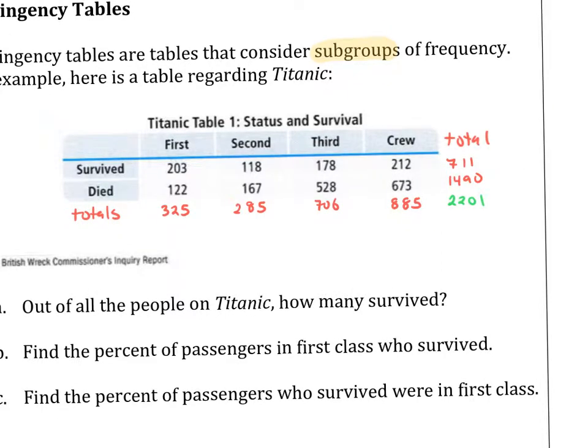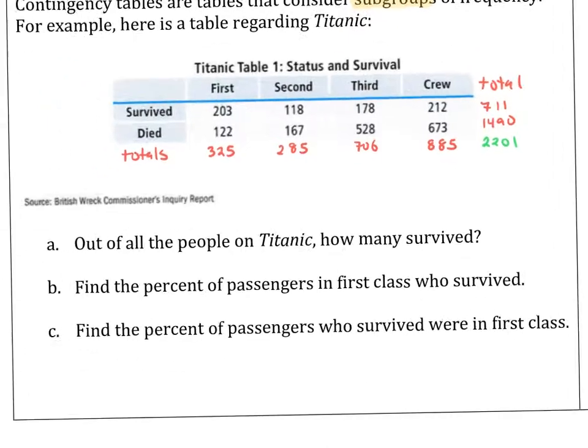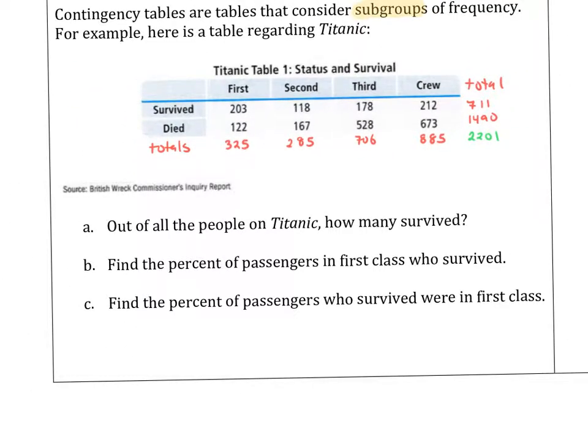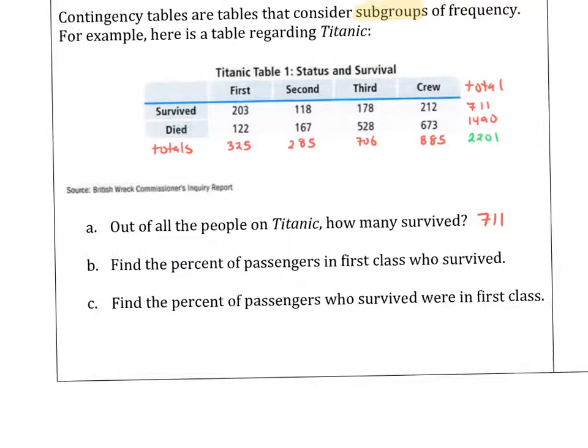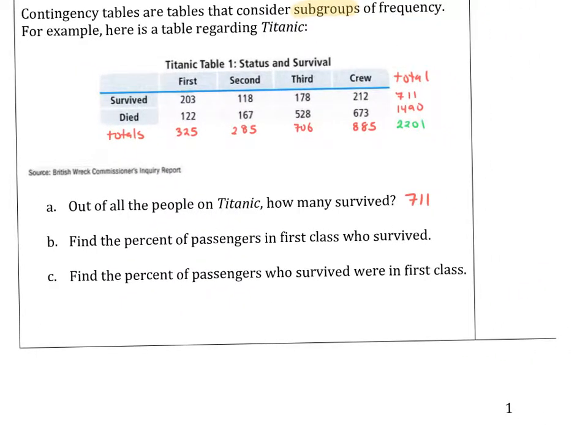All right, so once we've checked the totals here, we can now begin answering these questions, and there's more on the next page as well. So out of all the people on Titanic, how many survived? So the total survival is just the top row there, so 711 is what we get there.